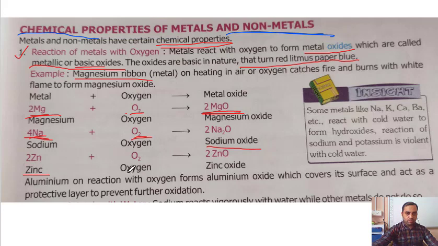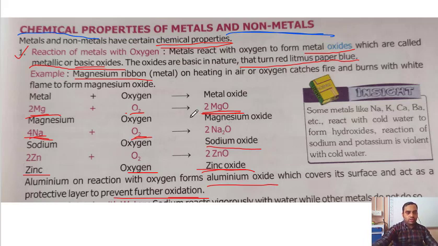Now zinc plus oxygen becomes zinc oxide. Okay, so metal plus oxygen becomes metal oxide. Aluminium on reaction with oxygen forms aluminium oxide, which covers its surface and acts as a protective layer to prevent further oxidation. Okay, so whenever a metal reacts with oxygen, oxygen combines with the outer surface of the metal and covers it, and it prevents further oxidation. Oxidation means addition of oxygen.